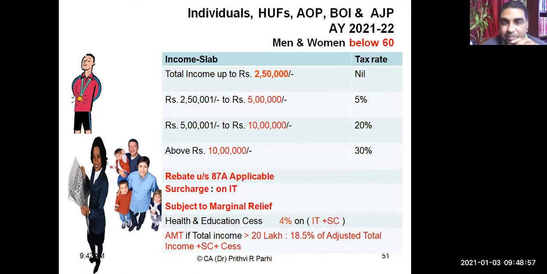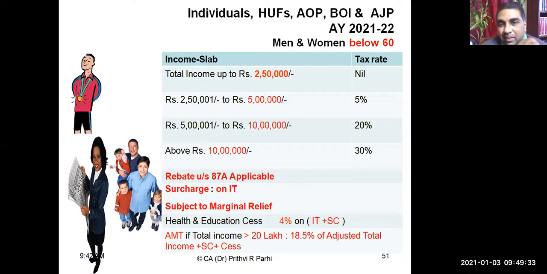Okay. Yes, sir. And there will be surcharge, there will be marginal relief, and there will be a rebate, and there is a health and education cess of 4% also on income tax and surcharge, and there is alternate minimum tax also. All these concepts we will gradually come to know, but at this stage, will you be able to compute the tax of a person, ignoring rebate, etc.?